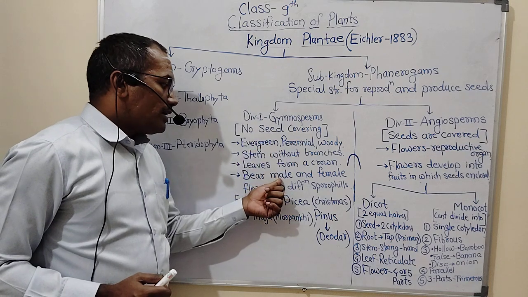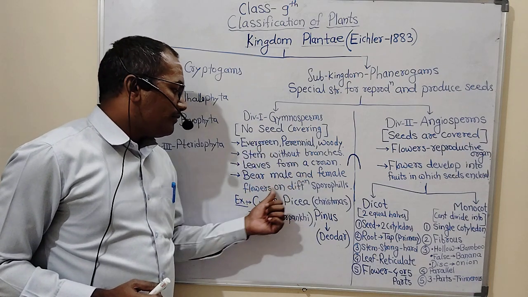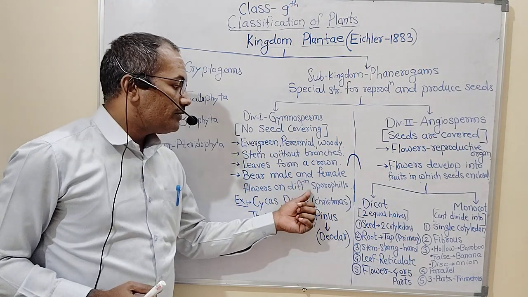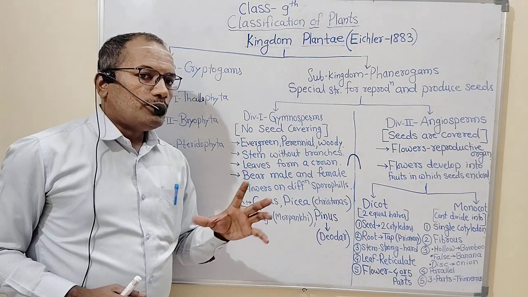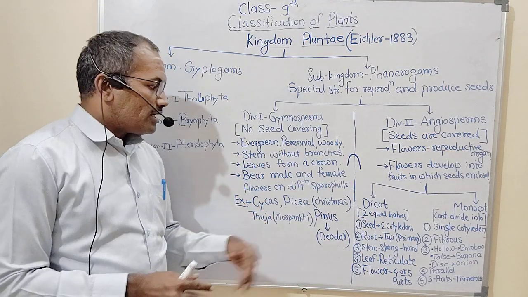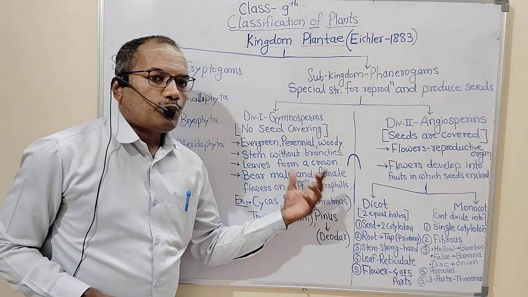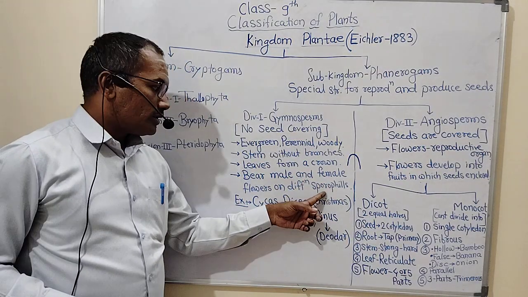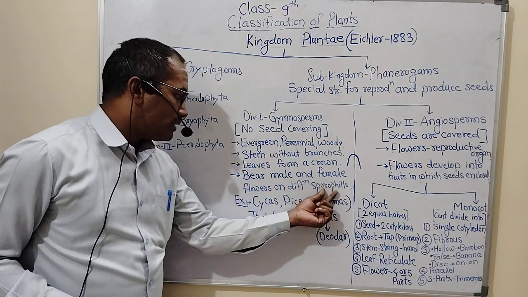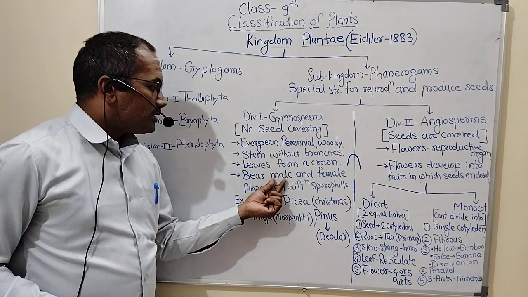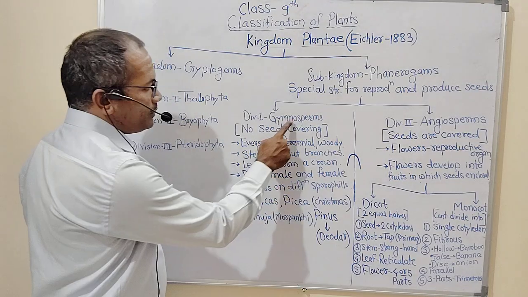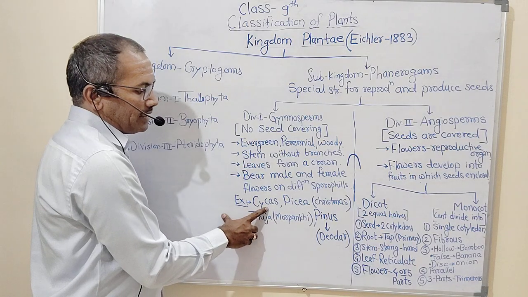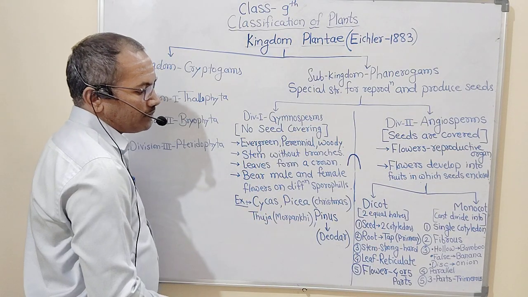These gymnospermic plants possess male and female flowers on different sporophylls. Sporophylls are such kind of leaves. They are special leaves which are responsible for production of spores, and these sporophylls bear separate male and female flowers. The examples of gymnospermic plants are Cycas, Pyxia.